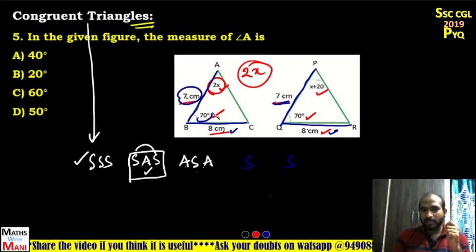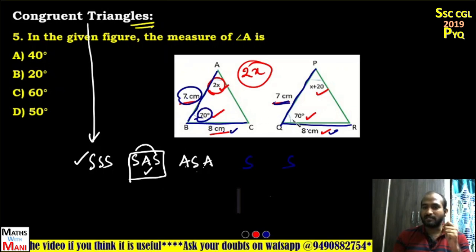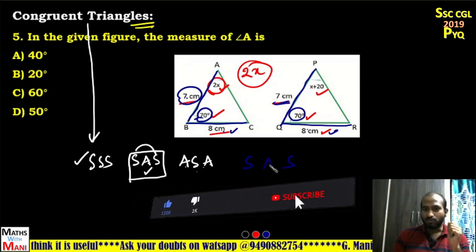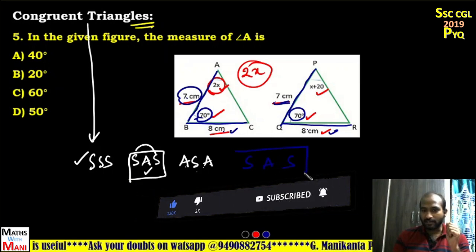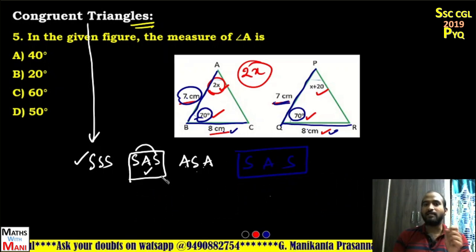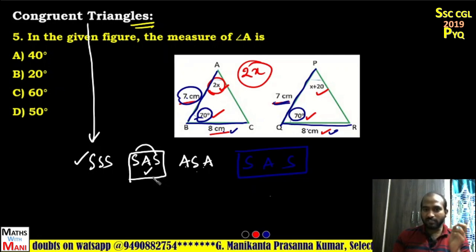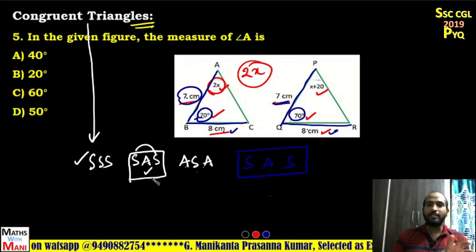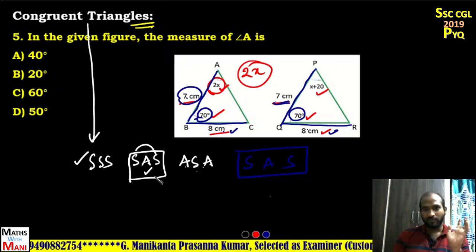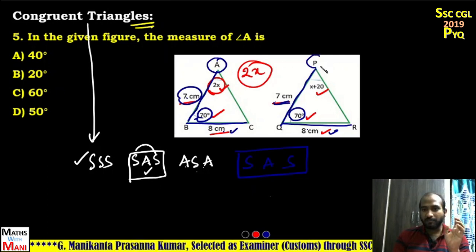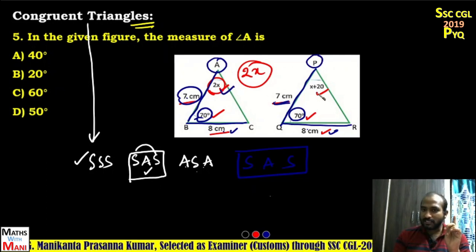The angle between those two corresponding sides, that is angle B and angle Q, are equal and equal to 70. So based on the axiom SAS, I can tell you these two triangles are congruent. Whenever two triangles are congruent, definitely all the corresponding angles are also equal. So now tell me, what about the corresponding angle of A? It is P. So definitely those two angles are equal.